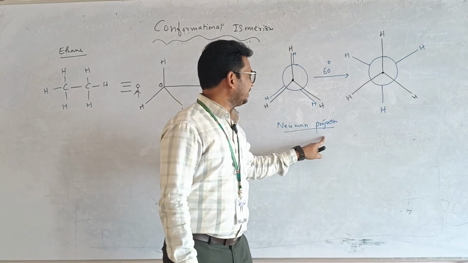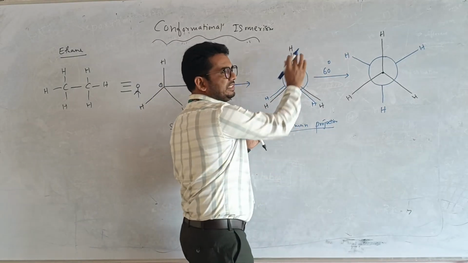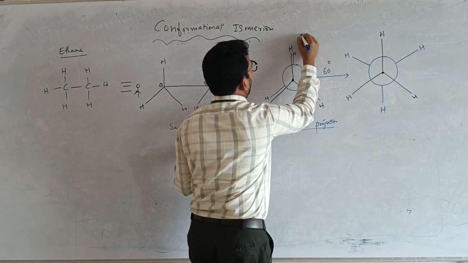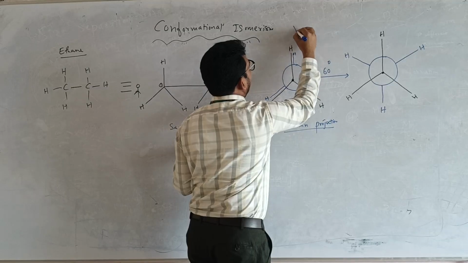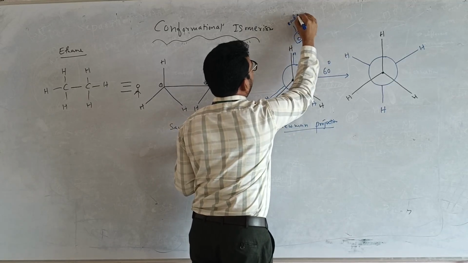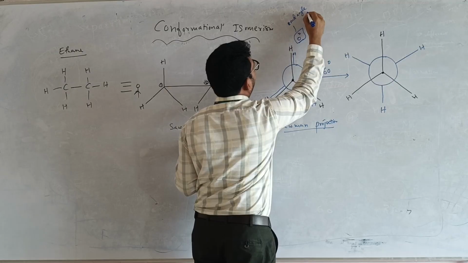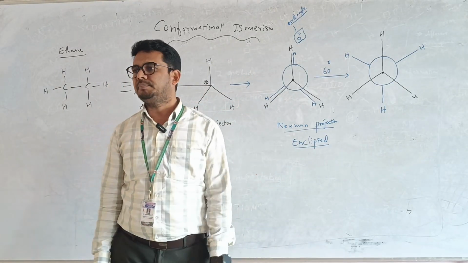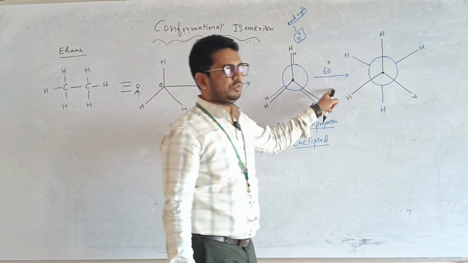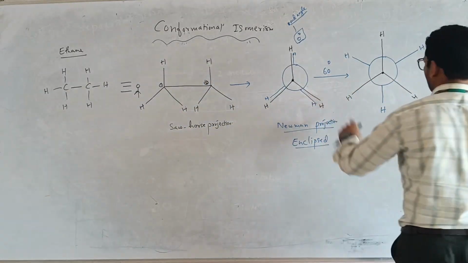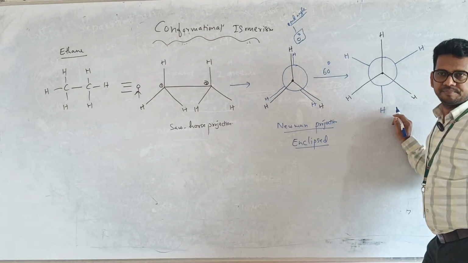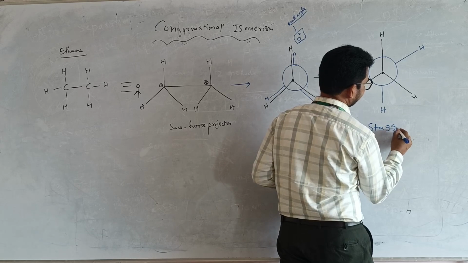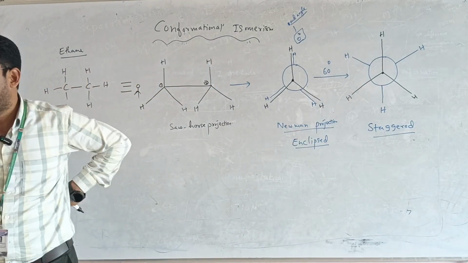According to the Newman projection, when the hydrogens are close and the bond angle between them is 0 degrees, this type of Newman projection we call eclipsed. But when it is rotated by 60 degrees, this form of Newman projection we call staggered.